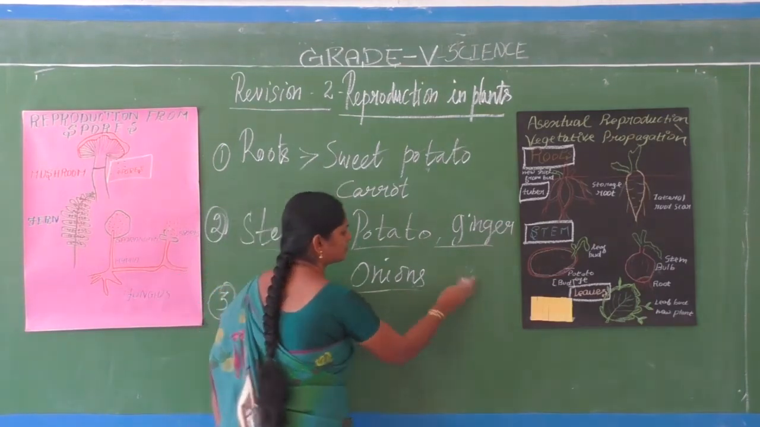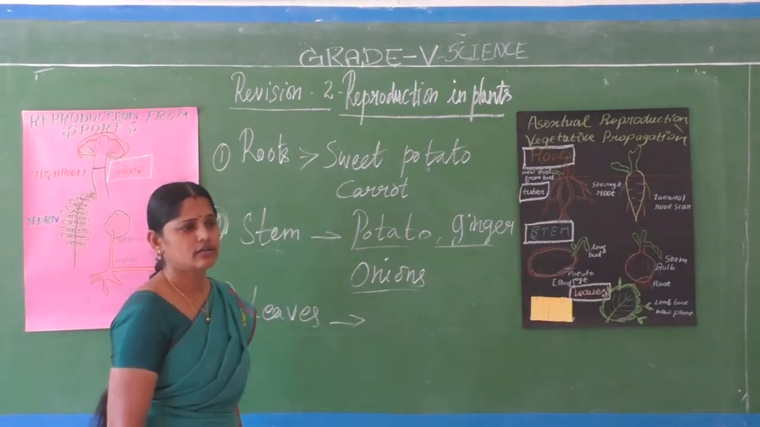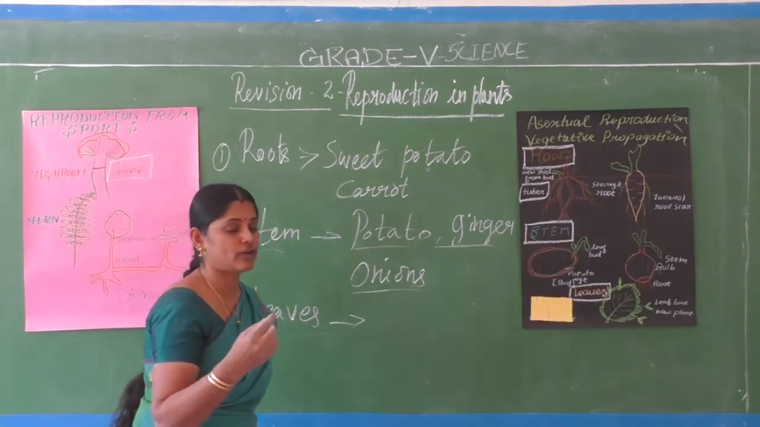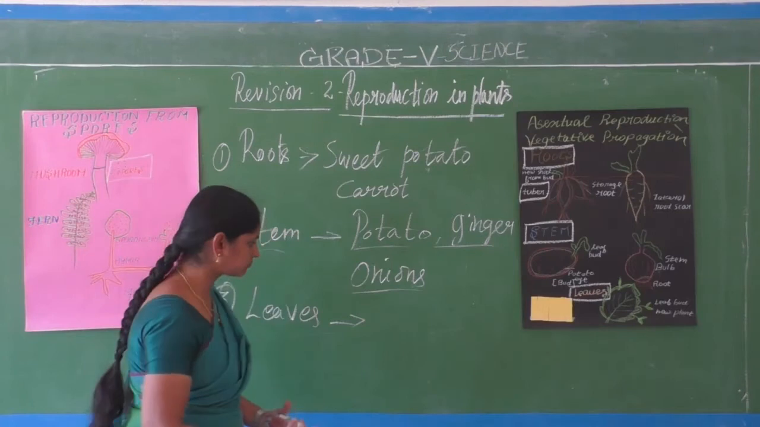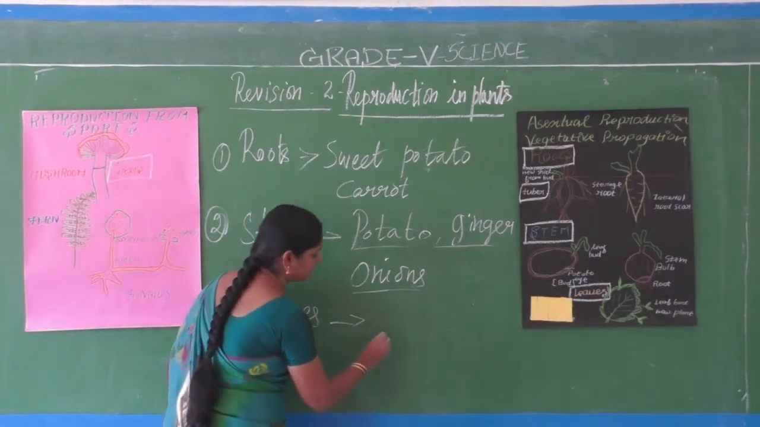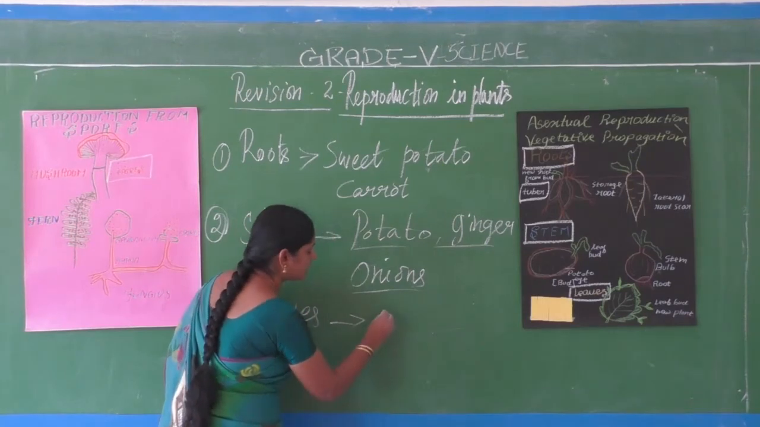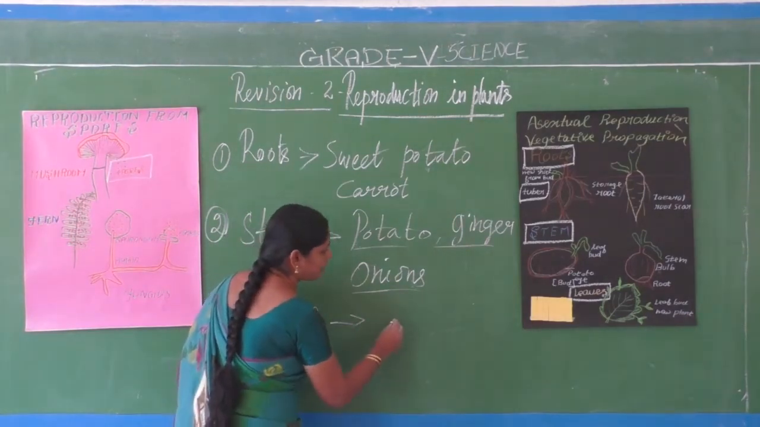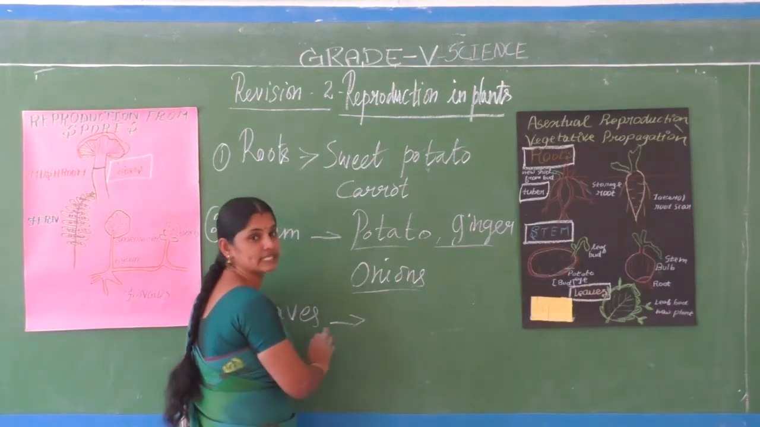See, this kind of plant is very rare, in botanical gardens and all. If you have any tour trip, you must watch such botanical gardens. If you ask, they will show you this kind of plants which grow from their leaf.